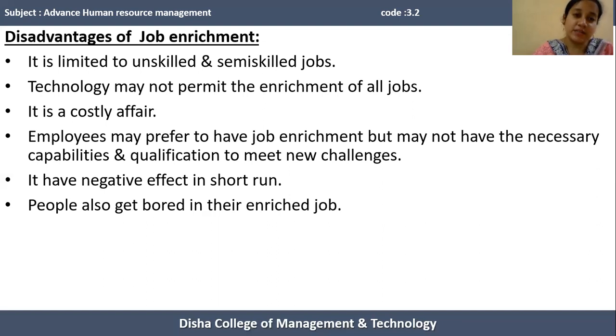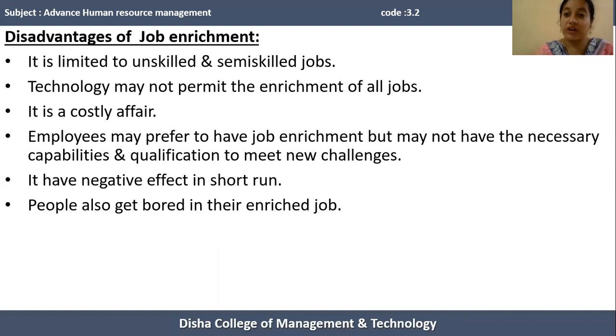Next disadvantage of job enrichment is that it has a negative effect in the short run. In case of job enrichment, it is marked that in the short run the productivity of the human resources is decreased, because when the organization adds more duties, more tasks or responsibilities to a particular job, then employees require some time for making themselves more comfortable.